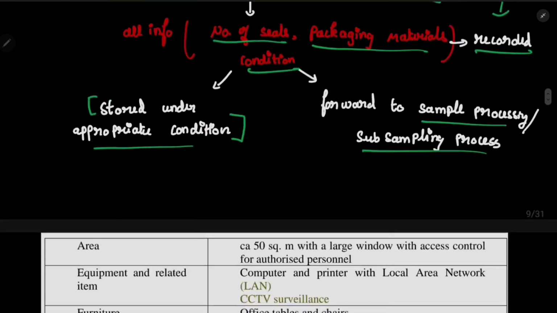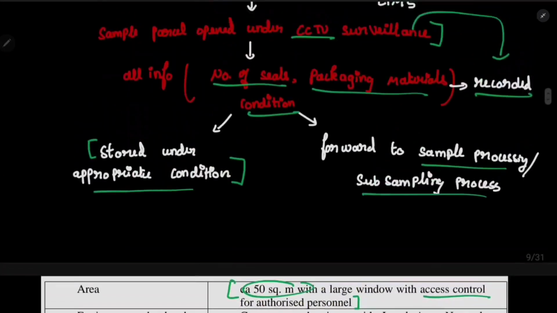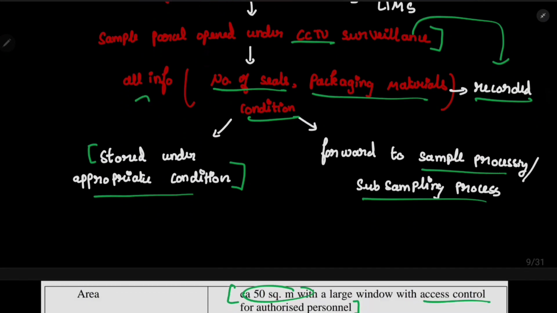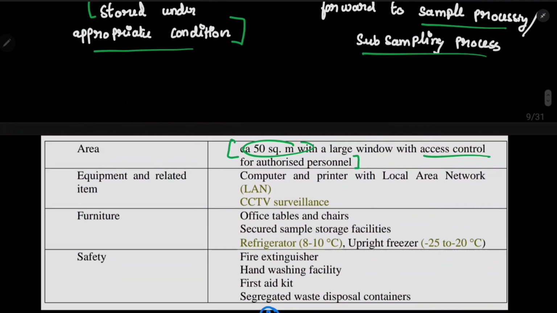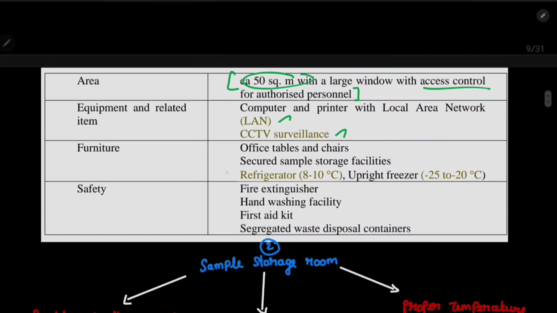So this room has specific functions. First one is the area should be 50 square meters, with a large window and access control for authorized persons only, obviously, because we can tamper with the information related to number of seals, packaging materials and condition. So we should have access control for authorized persons, and obviously we should have a LAN and CCTV, and we should also have some refrigerator to keep the samples, as we have told, and a freezer. Okay, so like secured sample storage facilities.